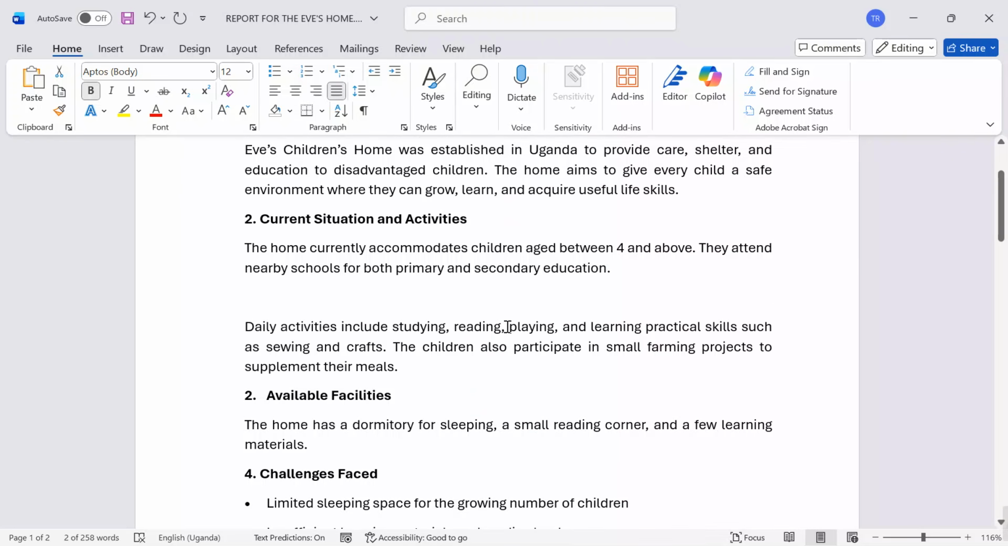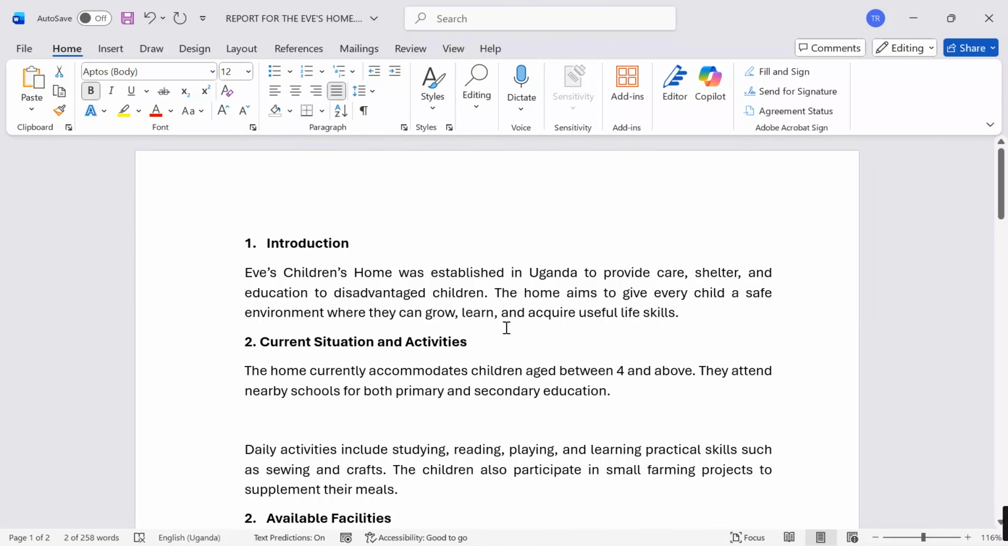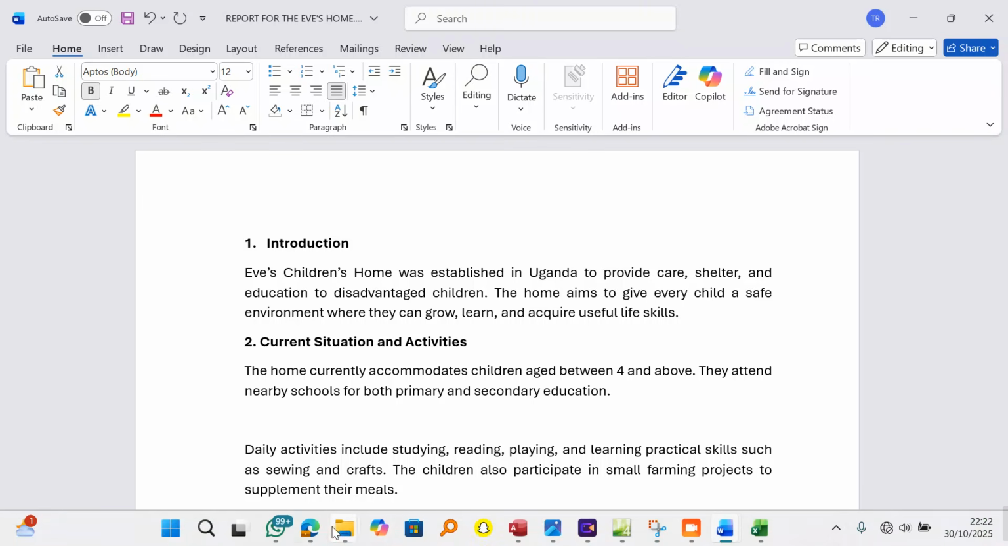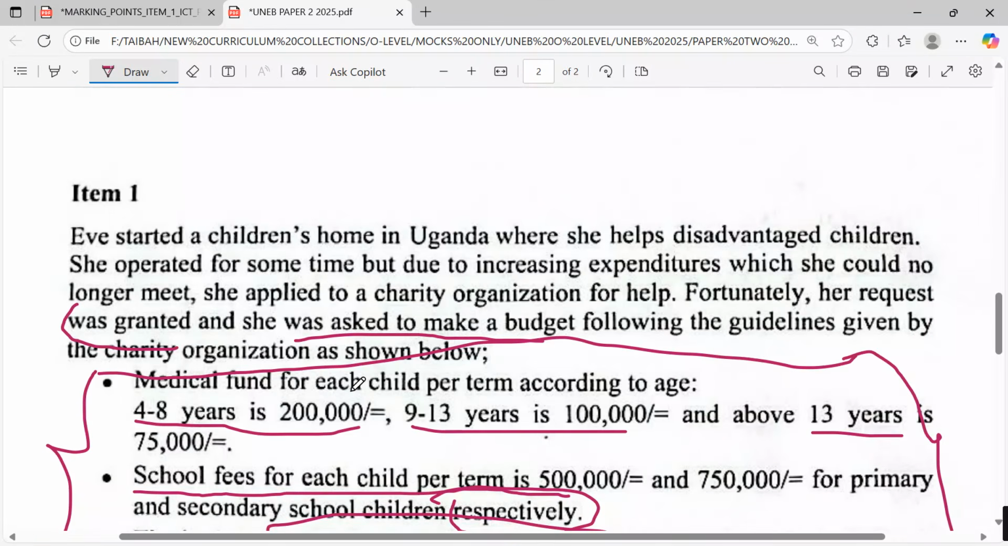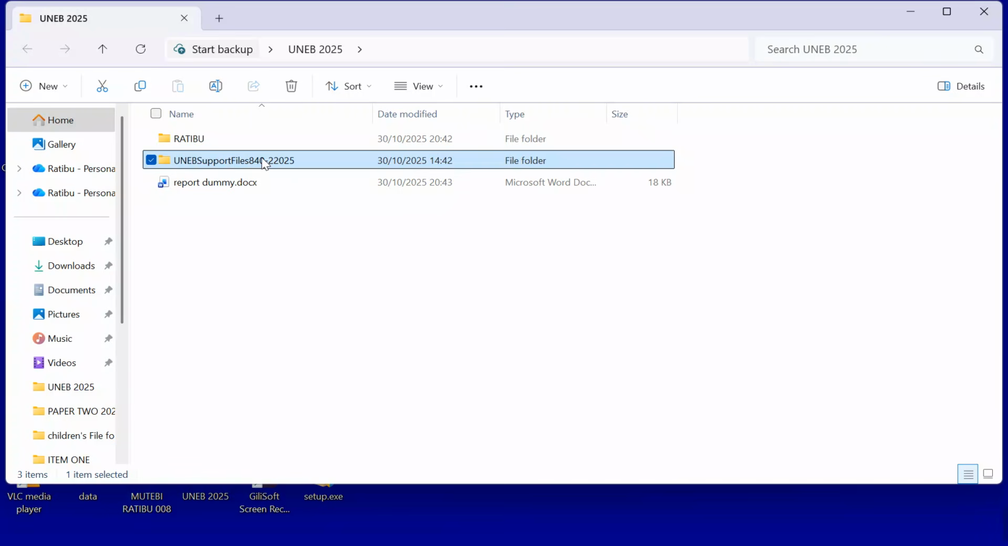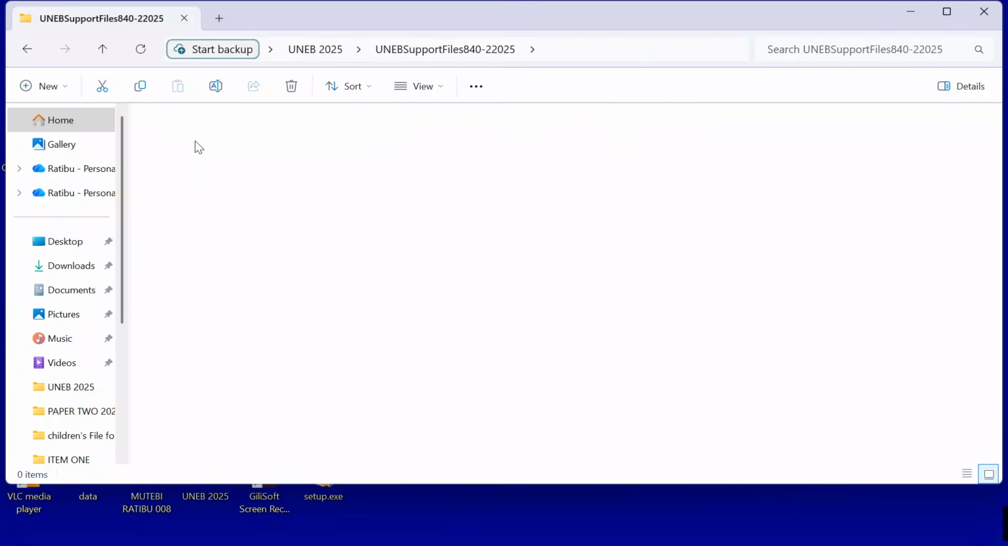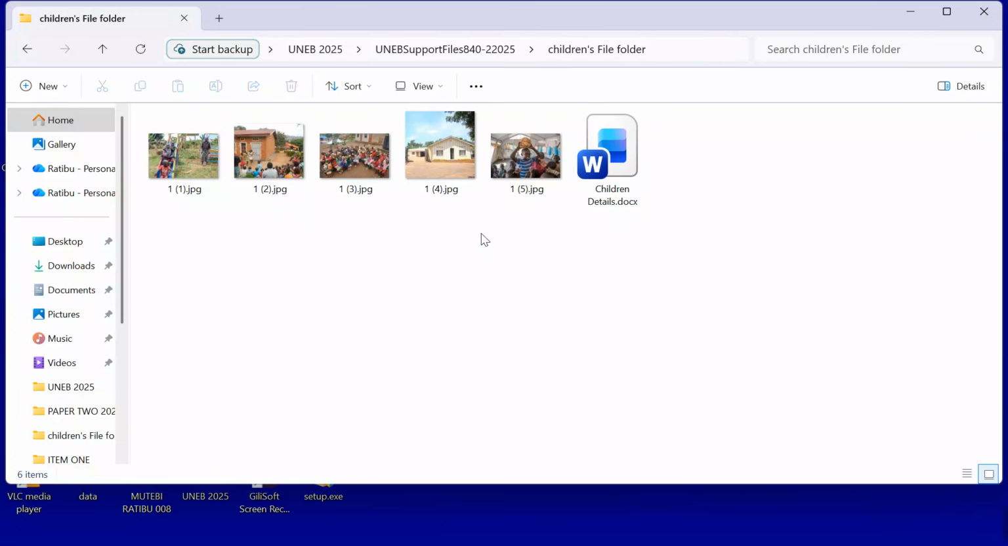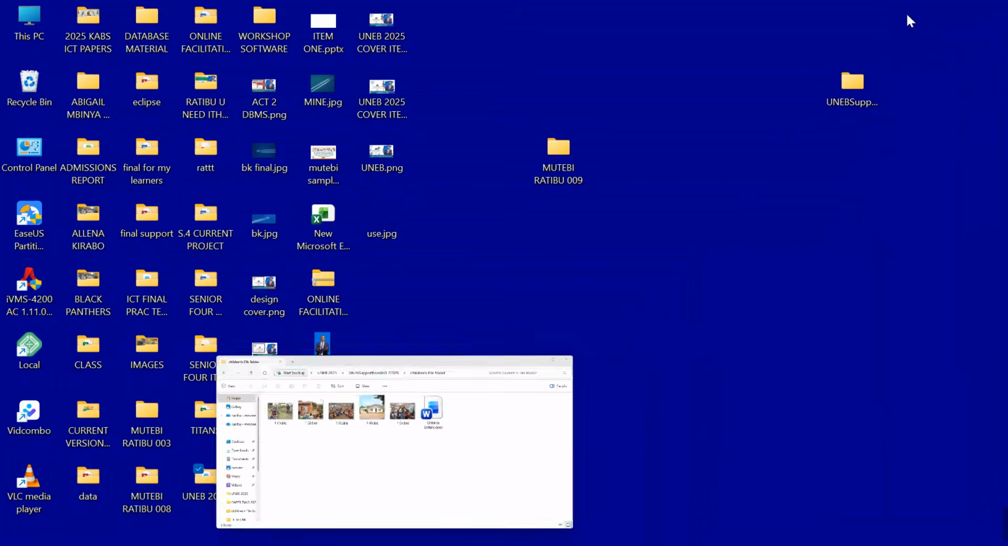So I have blended all this literature based on the scenario, because when you check the scenario, it is giving us this direction that Eve started a children's home in Uganda where she helps disadvantaged children. She operated for some time. When you check the support material, the images provided, they also give you a glimpse, an idea of what is happening within this home. So I used all this to compose my dummy file.